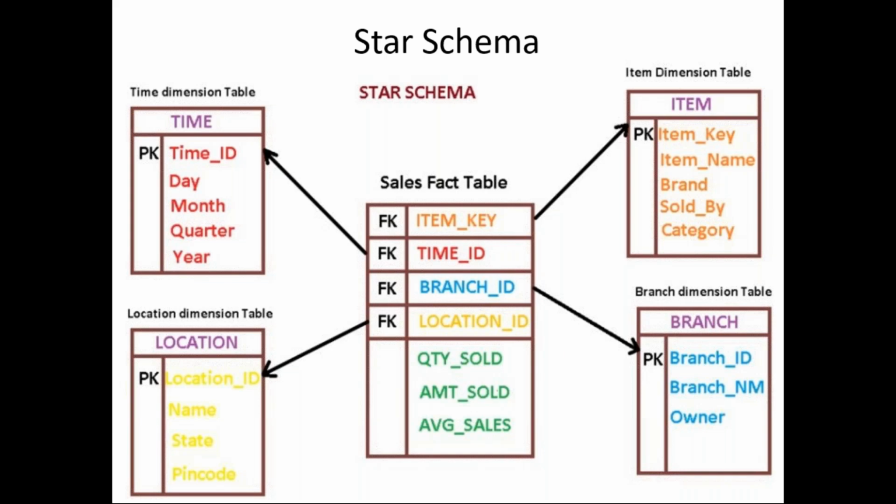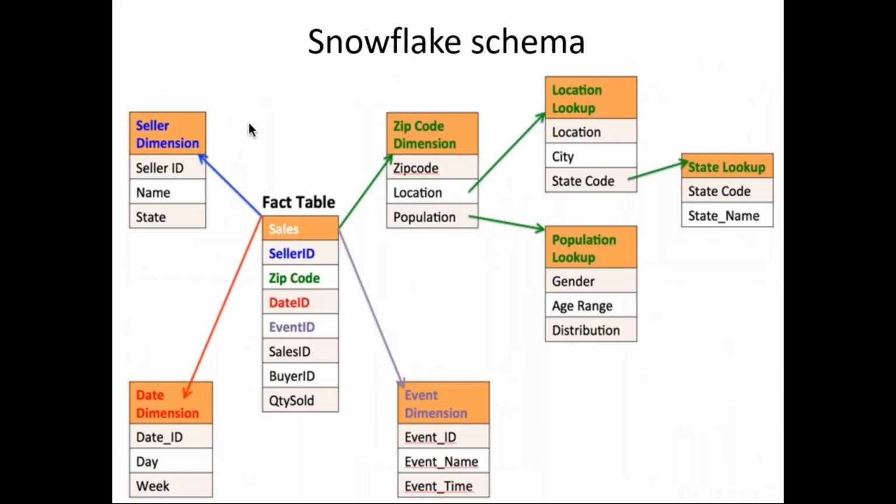Okay, then what is the other schema type? One is a star schema, another one we have is a snowflake schema. The other schema type is called a snowflake schema. The snowflake schema is an extension of the star schema.